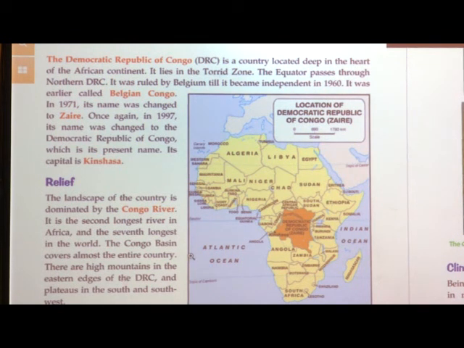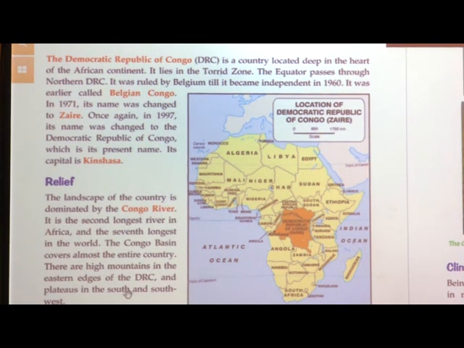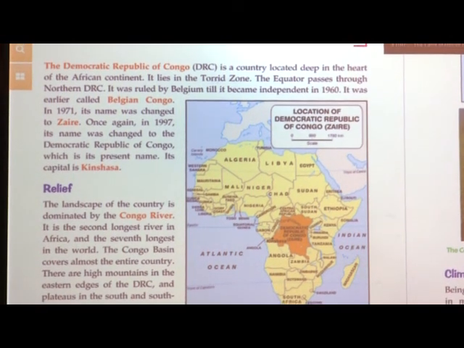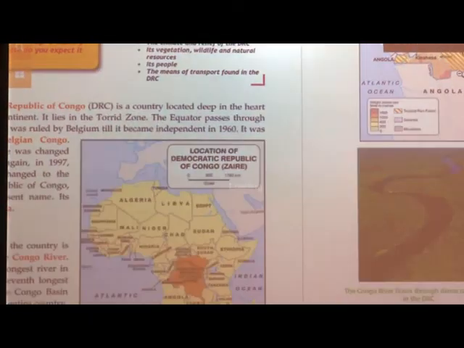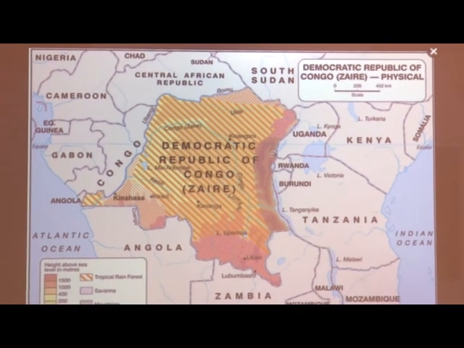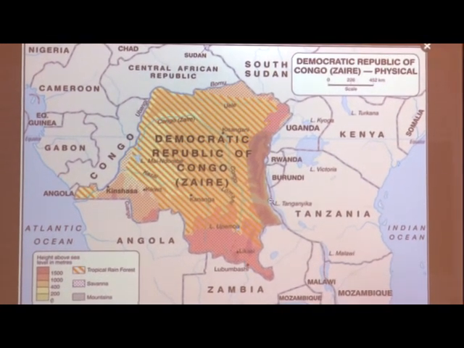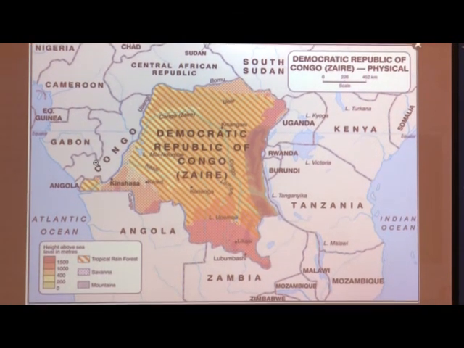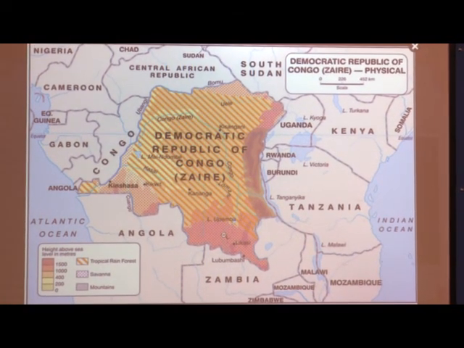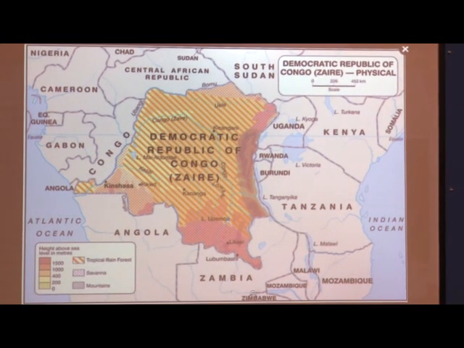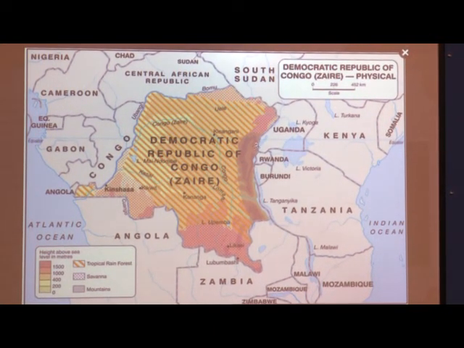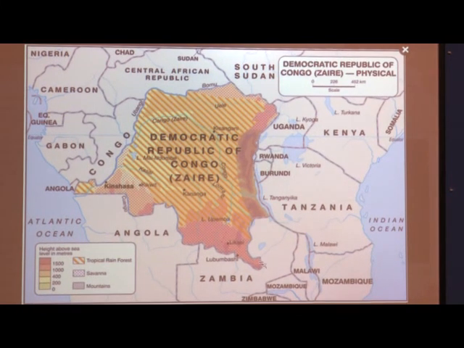Then the Congo basin covers the entire country and you can see high mountains. In this map you will be able to see the mountains. Now, which is this direction called? Yes, this is east, west, north, and this is south. So, towards the eastern plains there are high mountains in DRC, and towards the south and the southwest there are plains and plateaus. There are plateaus here. Okay.